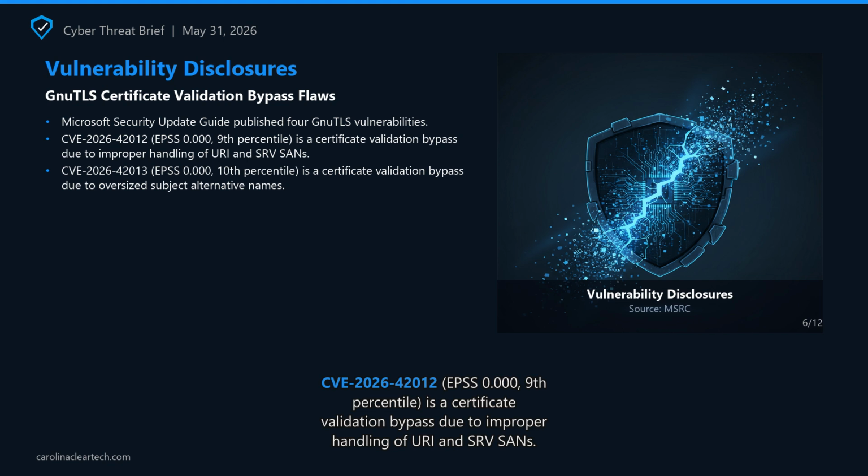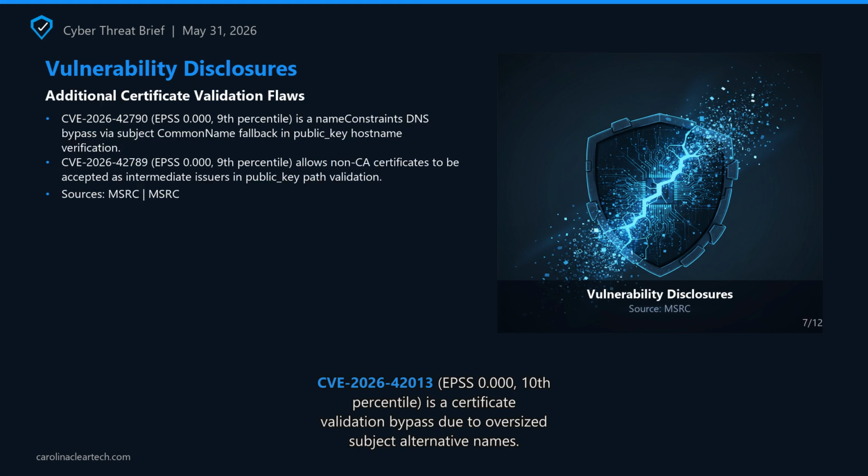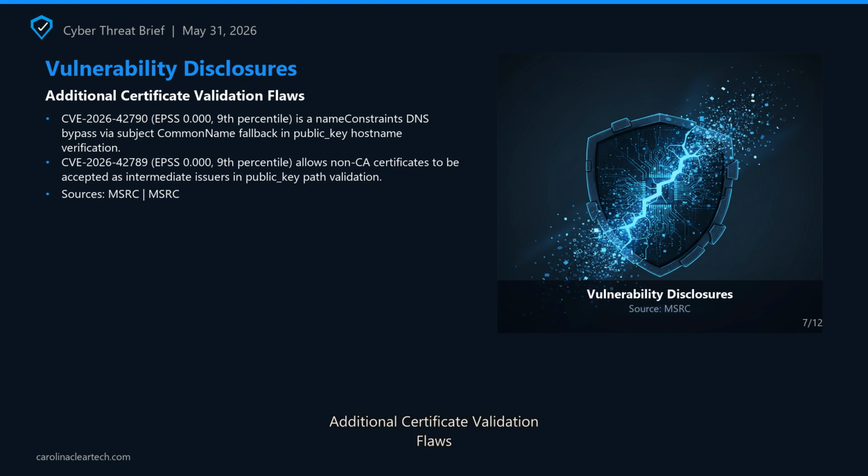EPSS 0.0, 10th percentile, is a certificate validation bypass due to oversized subject alternative names. EPSS 0.1, 34th percentile, is information disclosure via heap overread in RSA key exchange. EPSS 0.1, 34th percentile, is memory corruption due to an off-by-1 error in PKCS #12 bag handling, and 3 additional CVEs. See show notes for the full list. Sources: MSRC, and 3 additional CVEs.